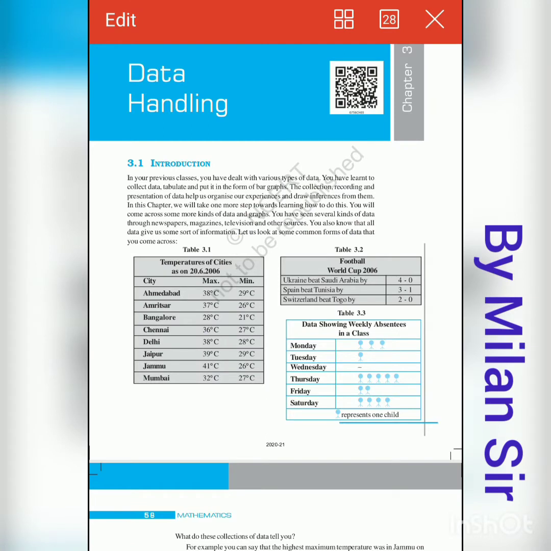In this video, we'll start our new chapter. It is chapter number 3, data handling. In this video, we'll learn about the theory part of this chapter. Okay, so let's start it.